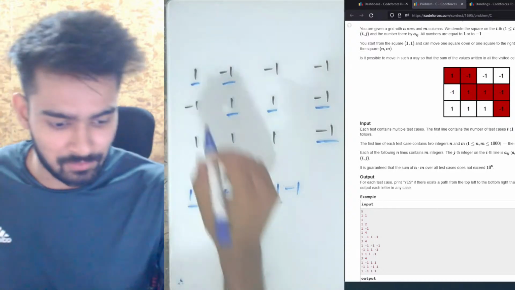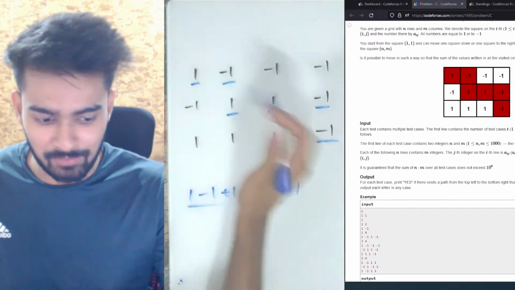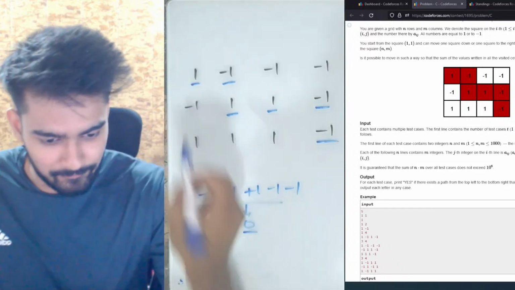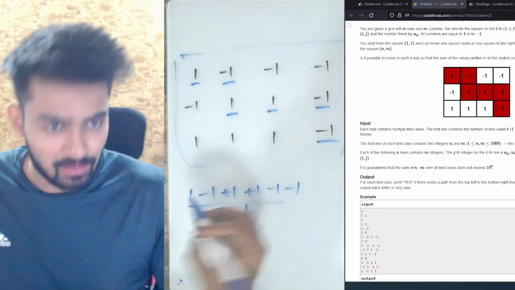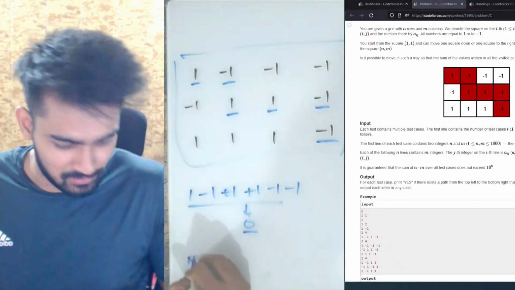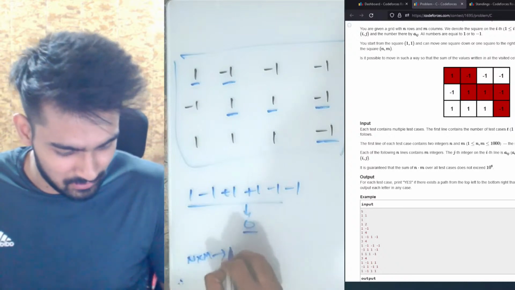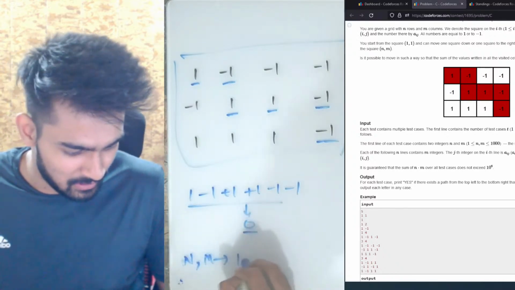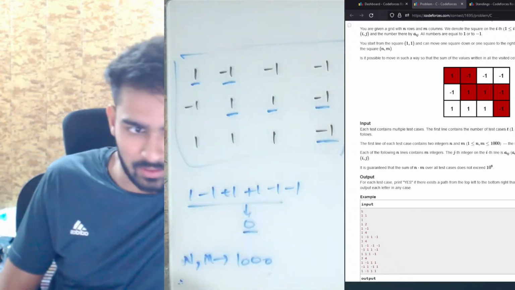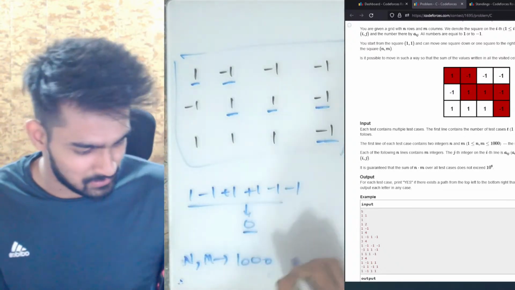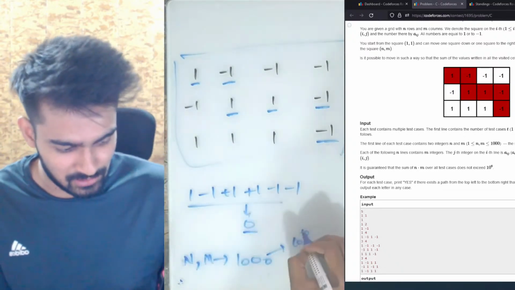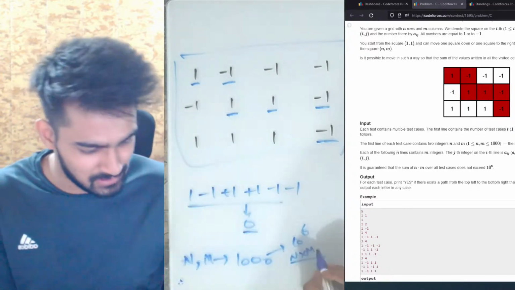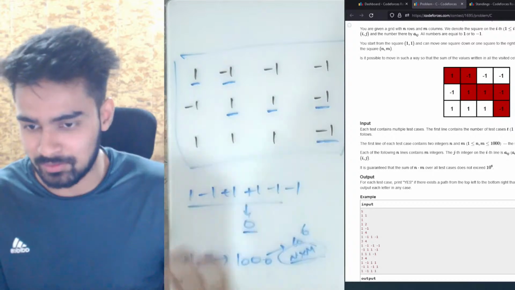Hence, there is a path possible such that the sum of all the values in the path is equal to 0. Now, we are given this grid. The constraints are pretty small, n and m individually are till 1000. So the total memory space that we are going to need is 10 to the power 6 because the grid is of n cross m. Cool. So which actually tells us that we need to find the answer in one processing only.